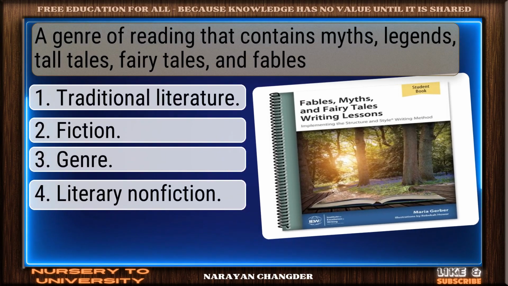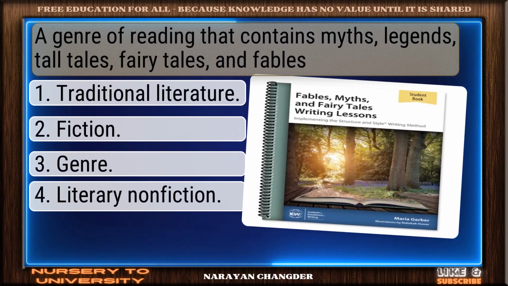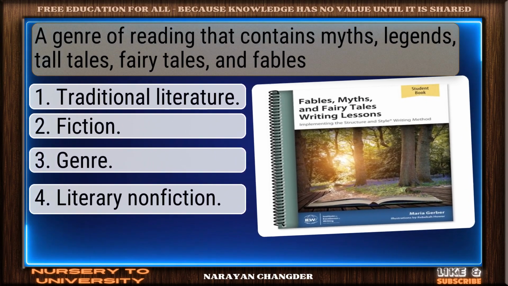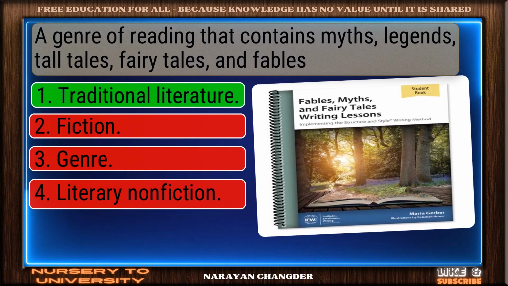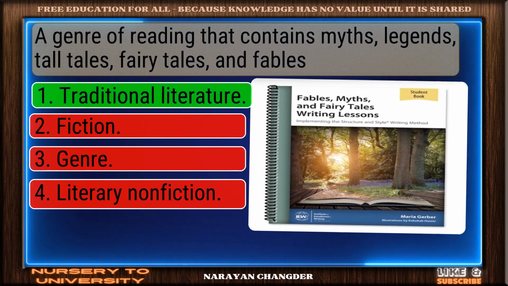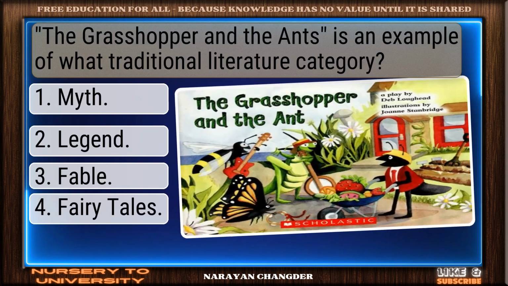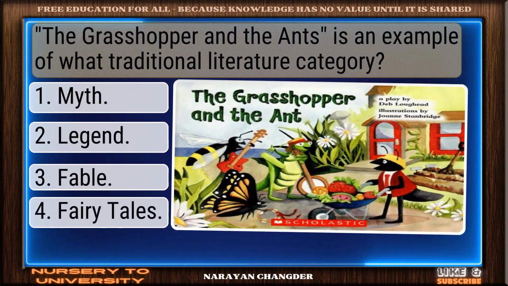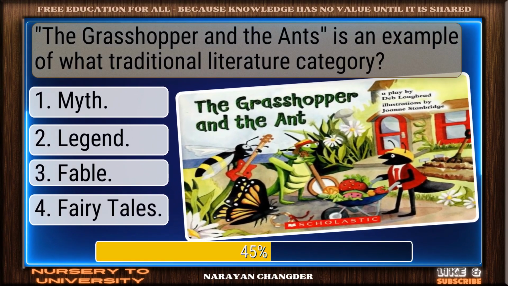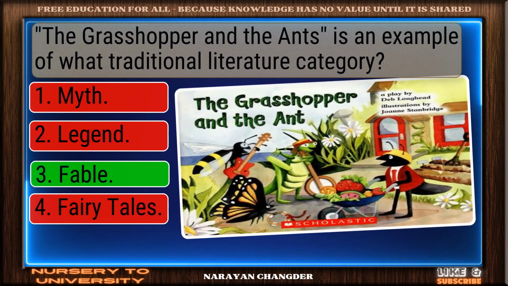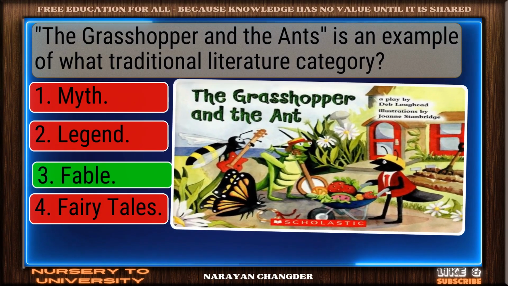A genre of reading that contains myths, legends, tall tales, fairy tales, and fables. Clear logic. Traditional literature is sound. The Grasshopper and the Ants is an example of what traditional literature category? Right choice. Fable is best.